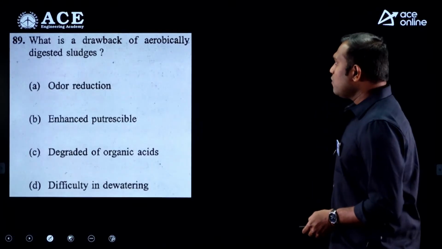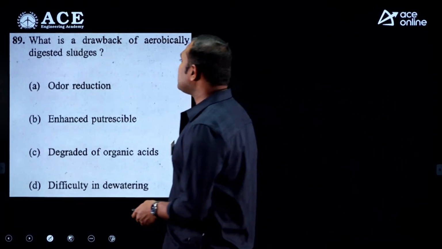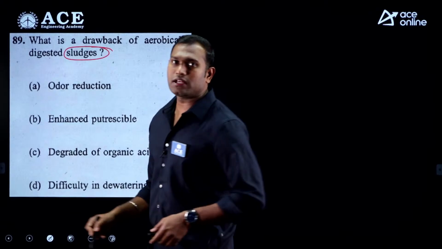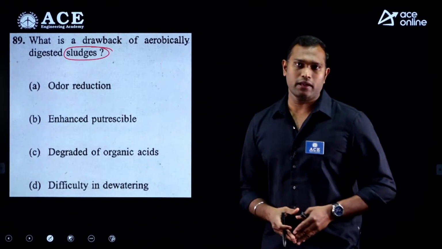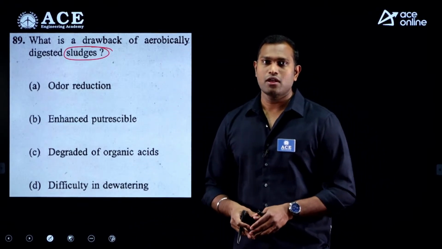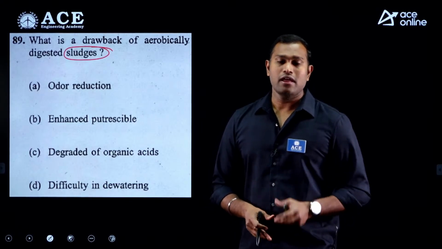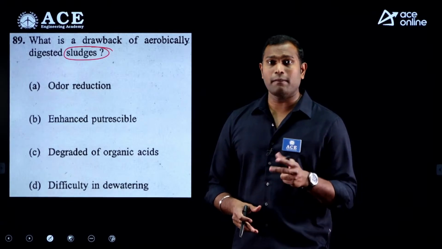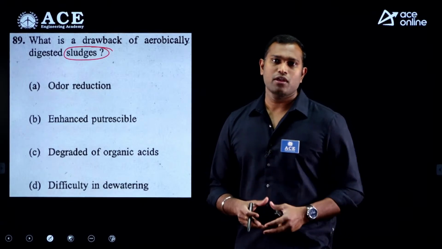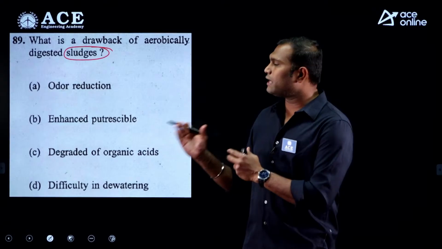Next, what is the drawback of aerobically digested sludges? We can do sludge digestion aerobically and anaerobically, because there are two types of sludges: the sludge that comes from the primary clarifier and the sludge that comes from the secondary clarifier. In the case of the secondary clarifier, the organic matter in the biomass is very low, so you can go for aerobic decomposition.